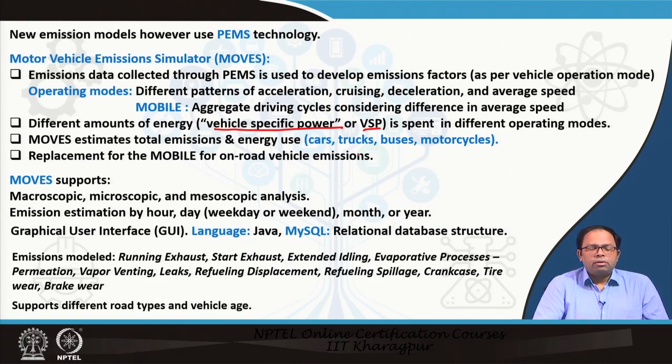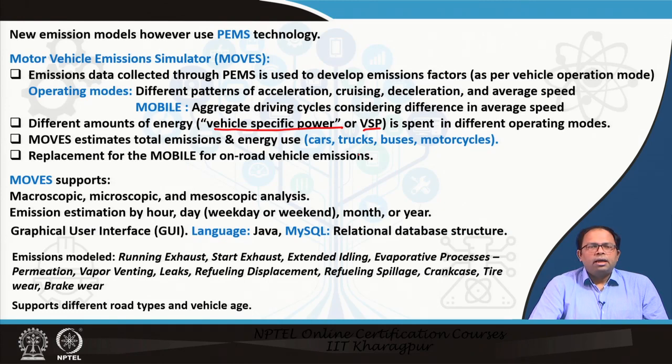So MOVES estimates total emission and energy use, and it does it for different kinds of vehicles, different kinds of cars, different kinds of trucks, buses, motorcycles and so on, and gradually it is replacing MOBILE for on-road vehicle emissions as the most popular model, or this is becoming standard. It supports macroscopic, microscopic and mesoscopic analysis, and it can do estimation by hour, by day, both weekday and weekend, month, year, whatever time period we want.